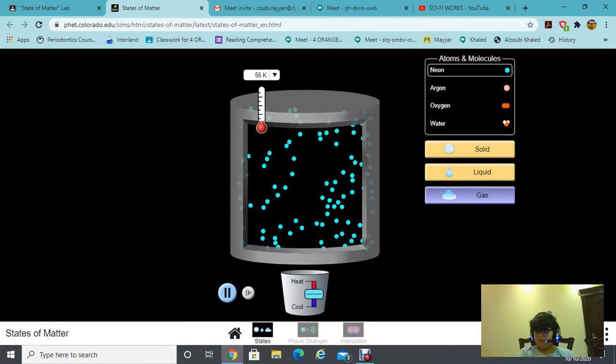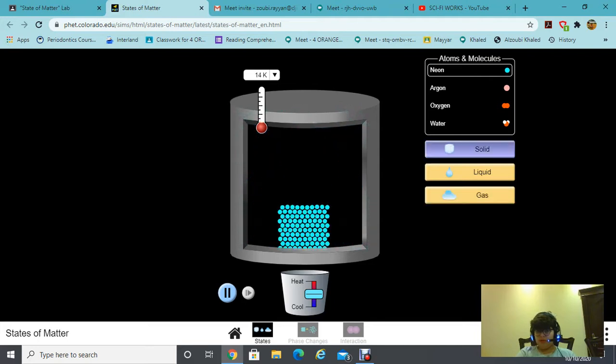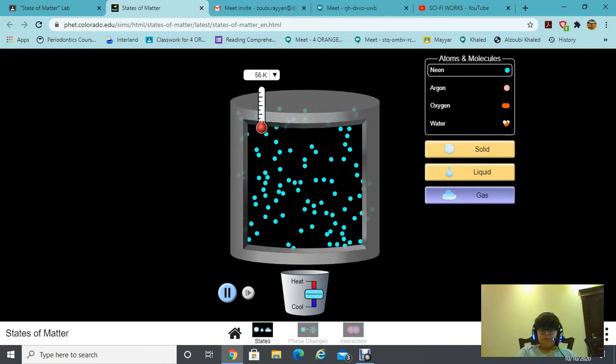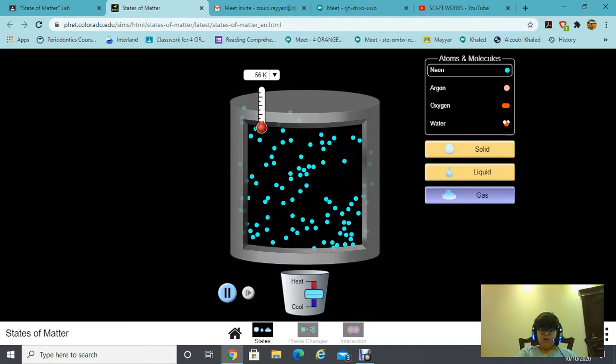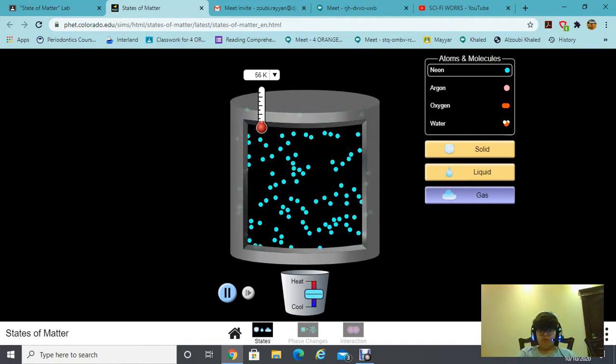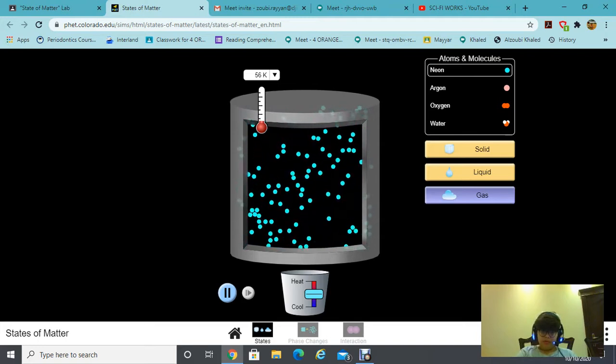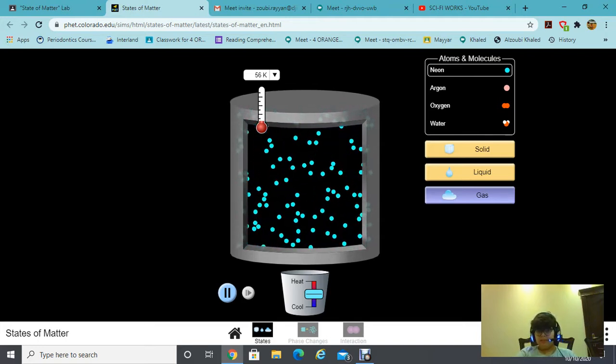When you move from a solid state to a liquid state, the particles move faster. And when you move from a liquid state to a gas state, the particles move even faster. And when a particle of a liquid or a solid or a gas collides with another particle, it changes its direction and speed.